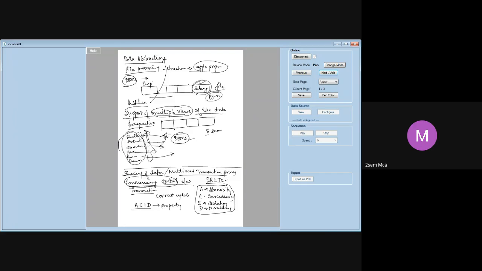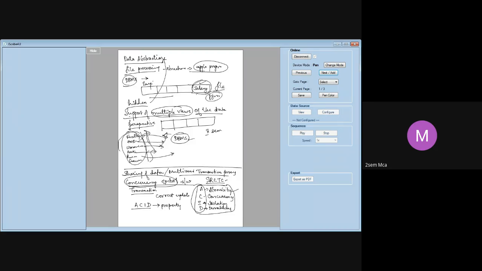Atomicity means anything which is indivisible. Either you do the whole transaction in one shot or don't do anything. That is what you call atomicity. Anyway, I will go into these ACID properties in the last unit when we deal with transactions in more detail. But still, when we talk of multi-user transaction processing, any transaction should follow these ACID properties. So atomicity means, suppose I debit, then it should be credited to some account also.